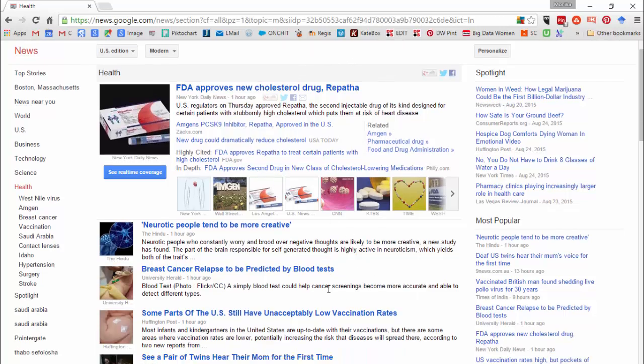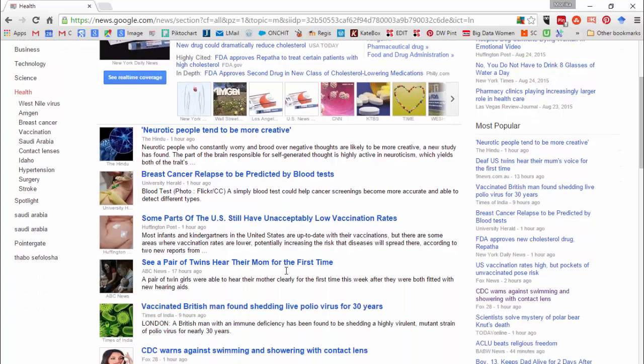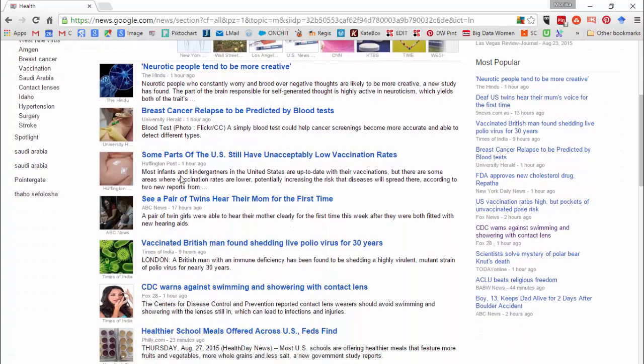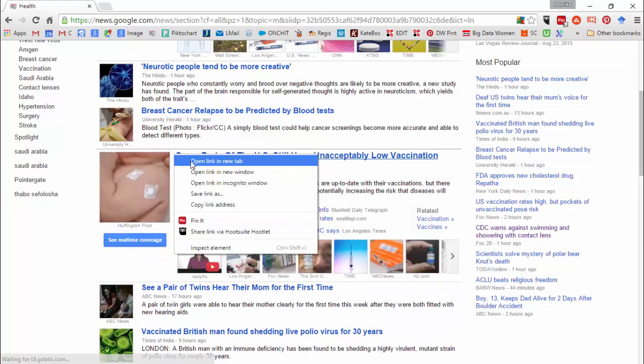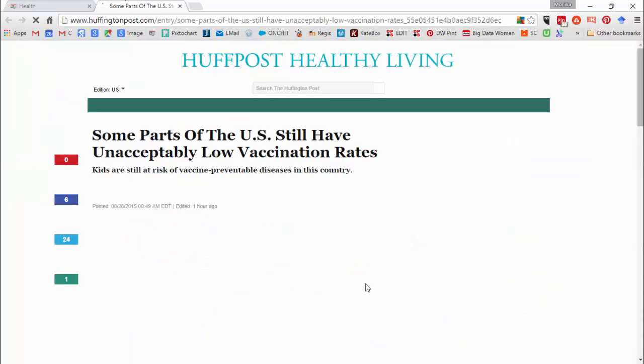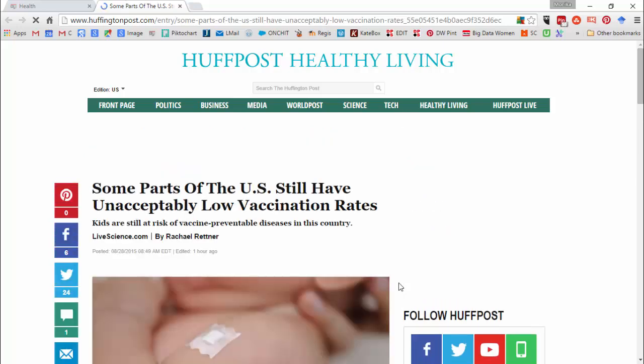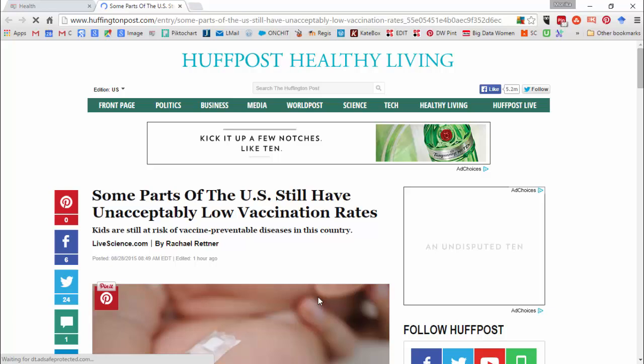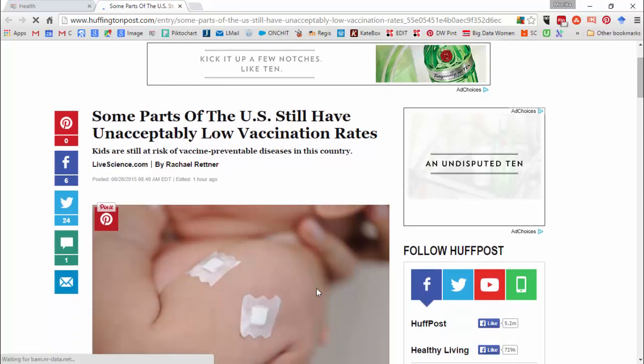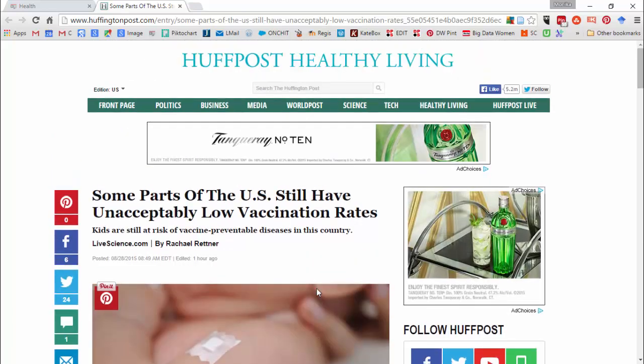So here we go. We'll just scroll down a few until we get to something popular. Oh, here's the Huffington Post. Now that's a little tricky, so we're going to go to the Huffington Post here. This looks like news, doesn't it? Some parts of the U.S. still have unacceptably low vaccination rates. But let's just wait a second. Unacceptably low? That sounds like an opinion. And I love the Huffington Post, and it doesn't pretend to be a newspaper. It says it's a blog.